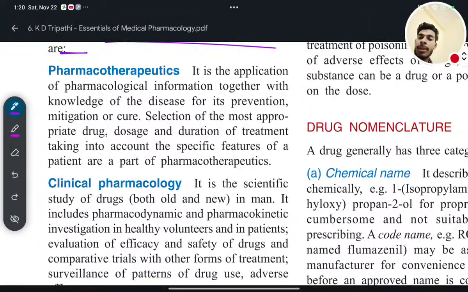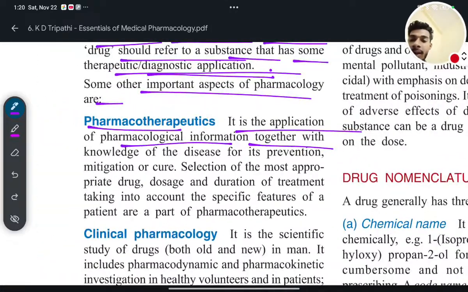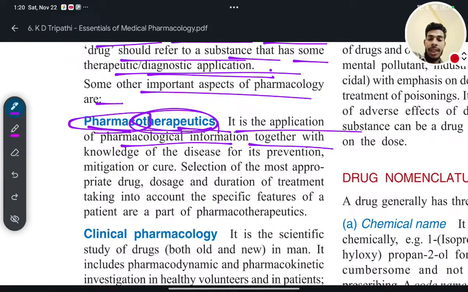So what is pharmacotherapeutics? It is the application of pharmacological information together with the knowledge of disease or its prevention, mitigation or cure.